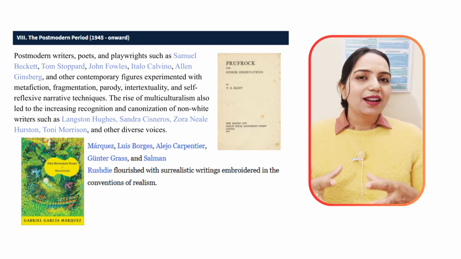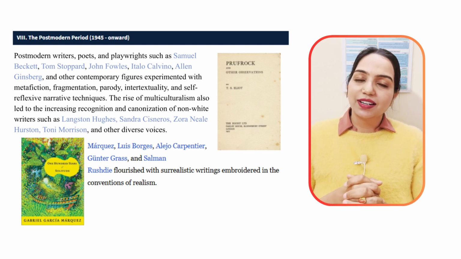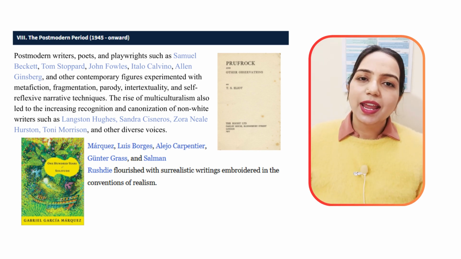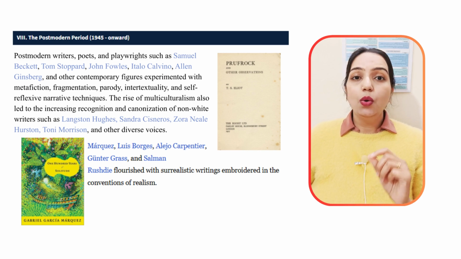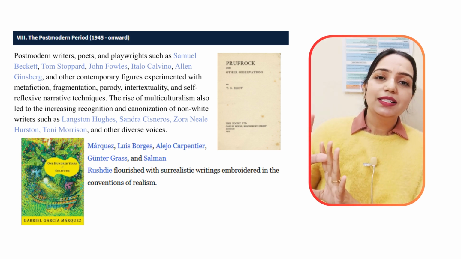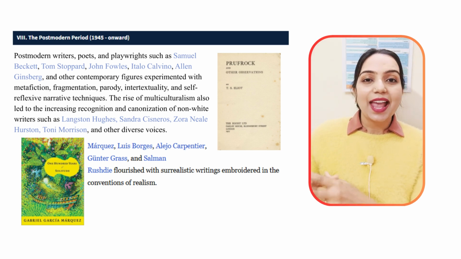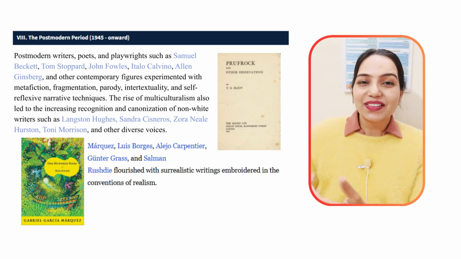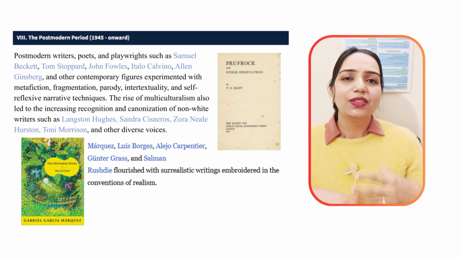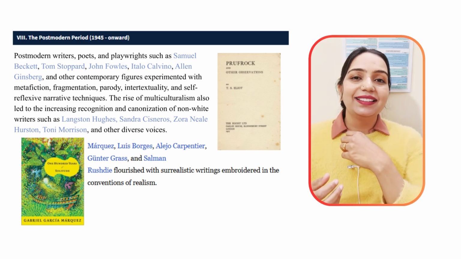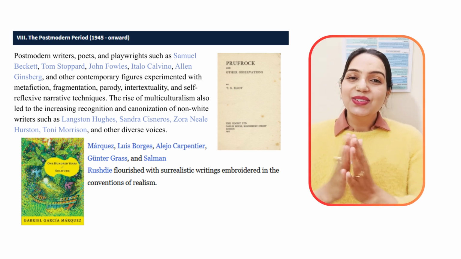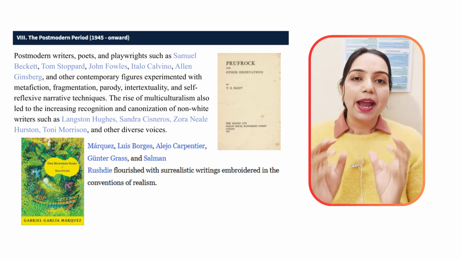There were many other drastic movements in the postmodern time, like the Angry Young Men movement and kitchen sink drama. And who can forget the epic theatre by Bertolt Brecht, who tried to break the fourth wall between the characters and the audience. On the literary theory side, we saw very weird theories that actually kind of make sense, and that is a paradox. On the other side, we had theories like deconstruction that said that reality is also kind of a myth, the language is never fixed, and whatever you are doing, you don't know whether it is right or wrong. So from all over the place, new ideas were coming up.